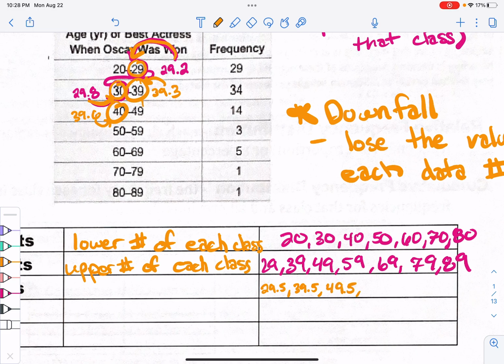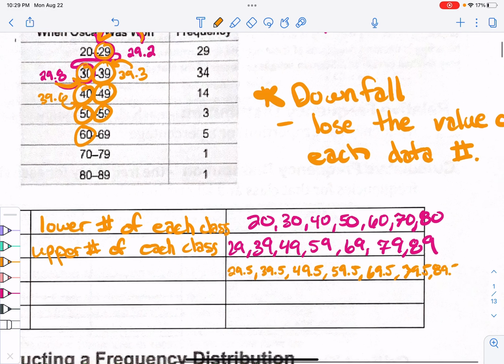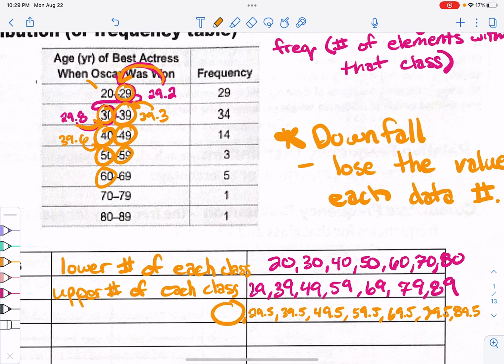49.5 is going to be your next boundary because that's exactly in between 49 and 50. Then you have 59.5, then 69.5, 79.5, and 89.5. Now, one more thing. I know that when you fill out your homework assignment on this section, they're going to trick you on this, because there is technically one class boundary in front of 29.5 that separates the 20 class. That would be 19.5, a class boundary ahead of the 20 to 29 class. So don't forget that 19.5 also goes in there as a class boundary.